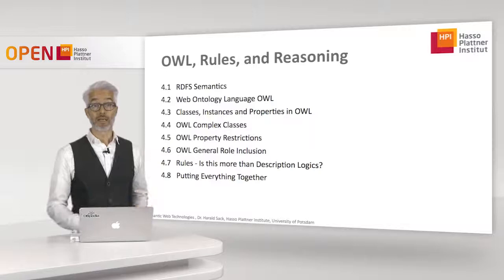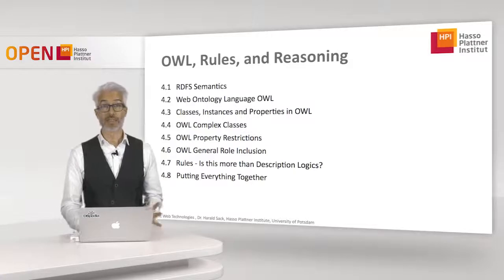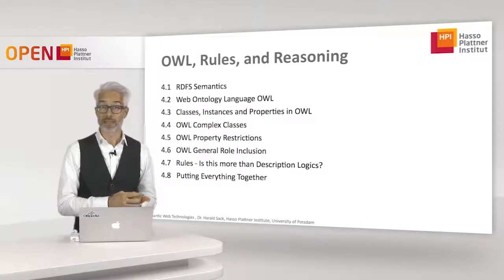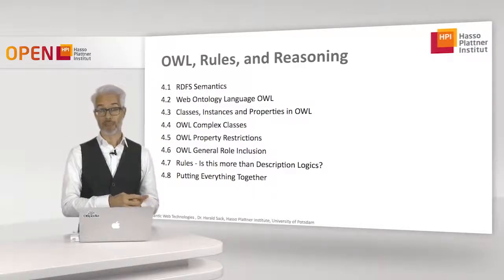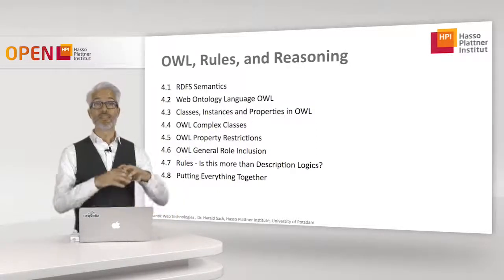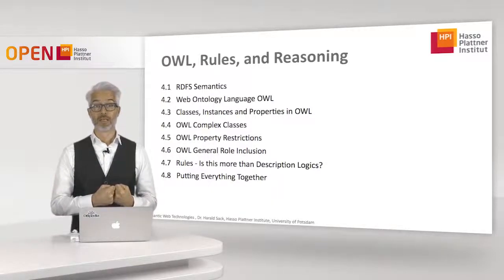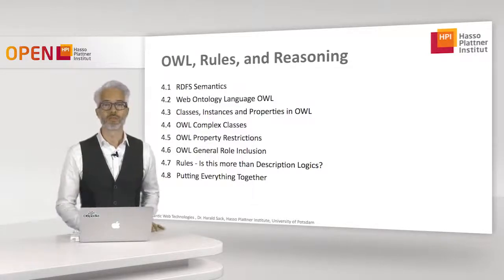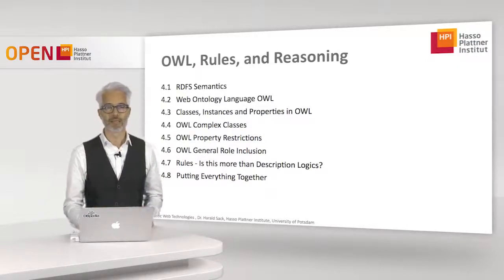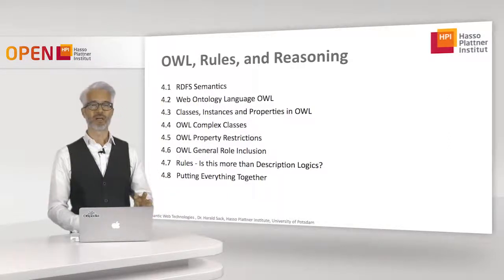First, we start with RDFS semantics. We have already talked about RDFS, but we haven't defined a fixed semantics for that. So we will first give an answer to the question, why is a formal semantics for RDFS really necessary? And then, of course, we will define it. And then we will learn about a more expressive language for expressing ontologies, and therefore we will cover the so-called Web Ontology Language OWL. We will learn how to define classes, instances, and properties in OWL, and also how to define complex classes and property restrictions.